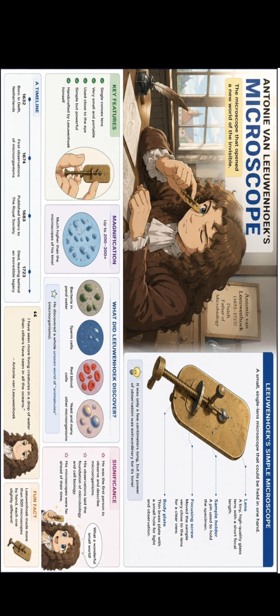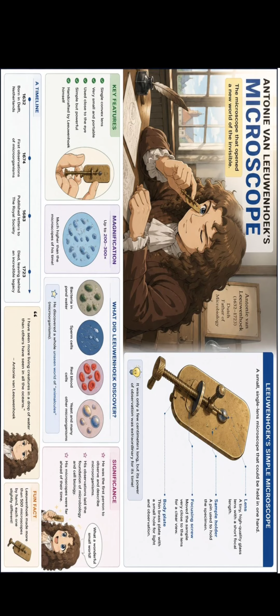But what did he observe? He observed the bacteria in pond water, the sperm cells, the red blood cells, yeast, and many other microorganisms. He is also called the father of microbiology, right? He made around 500 microscopes by hand, each one slightly different, but 500 by hand.